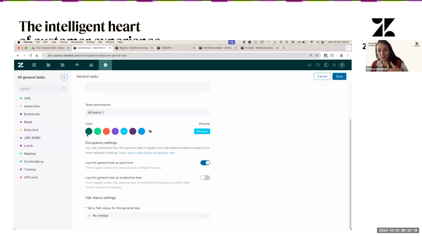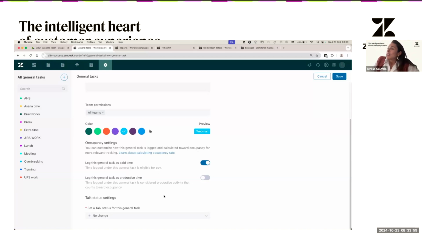And then you have the colors, super important in this section because you want to keep a great harmony. I suggest that you don't use colors that are similar to your work streams. And also don't use red or black, because red is on-track time. You don't want to confuse the general task with on-track time. This also applies to the work streams. And you don't want to use black because you might think that it is a work stream. So select whatever color you want, but don't select red or black or a color similar to what you already selected on the workstream side, okay? I like this blue.